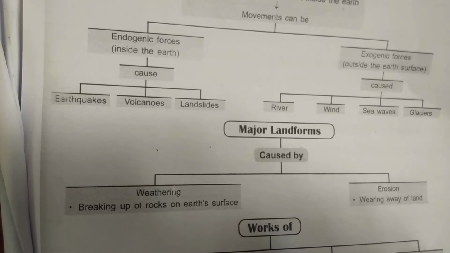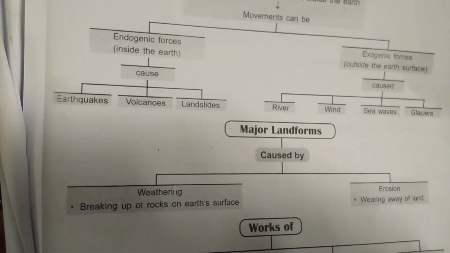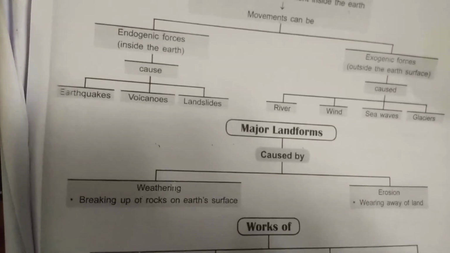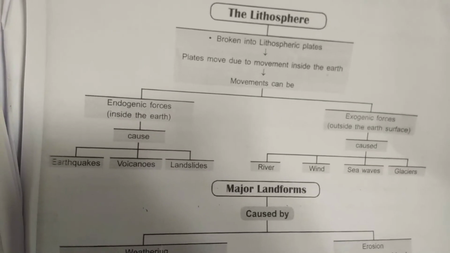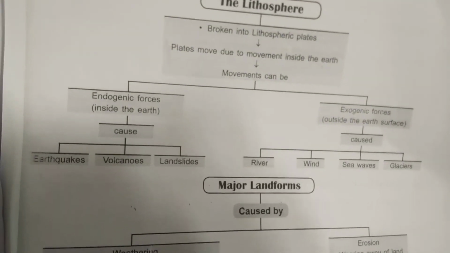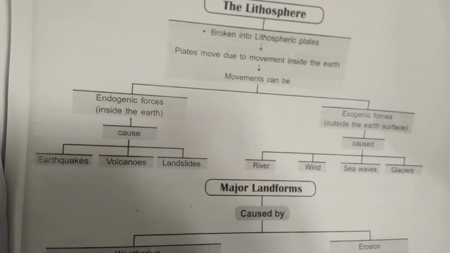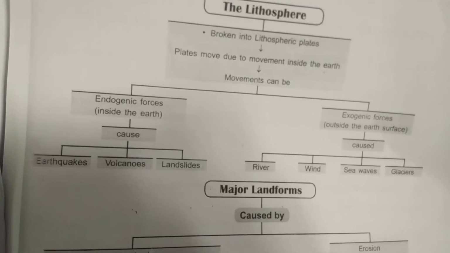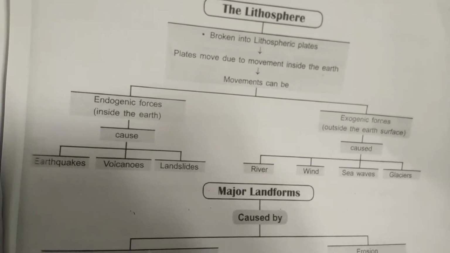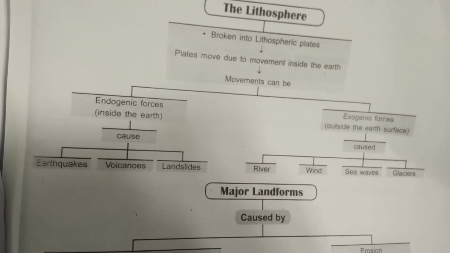The place from where it starts is called the focus, and the point on the earth's surface above the focus is called the epicenter. This vibration moves outward from the epicenter and forms waves. These waves are known as seismic waves.